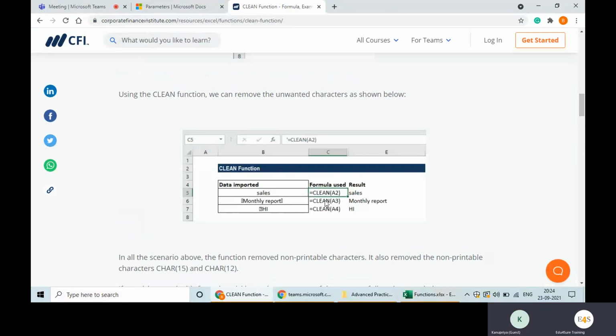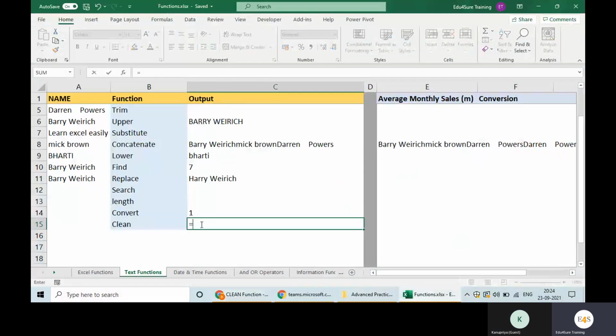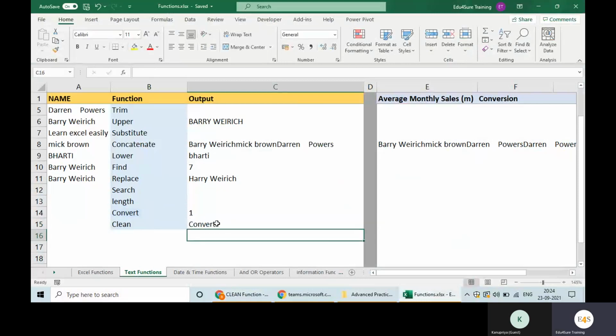Sometimes we get data either from the client or from elsewhere with such issues, and we always remove them using the clean function, instead of creating a manual fix. I do not have any example to show. Just write clean, select the value that is unclean, close the bracket, and it will give you the clean value. We can select the entire sheet as well.